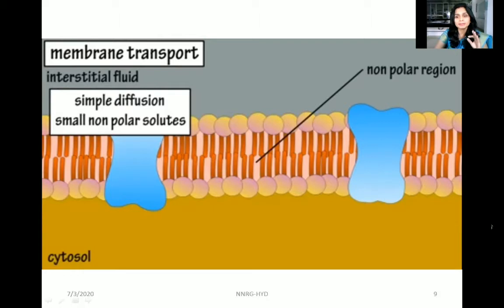So simple diffusion is applicable especially to non-polar particles, because the region between the phospholipid tails is a non-polar region, which allows non-polar substances to pass through. So simple diffusion is possible only for small non-polar solutes, and uncharged particles, and some lipophilic particles can pass through.